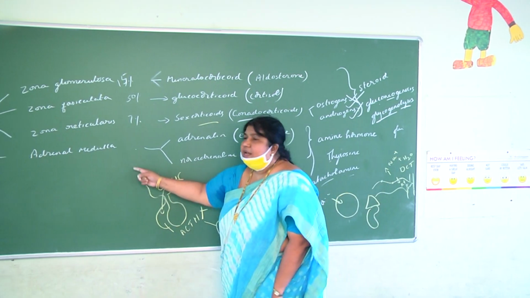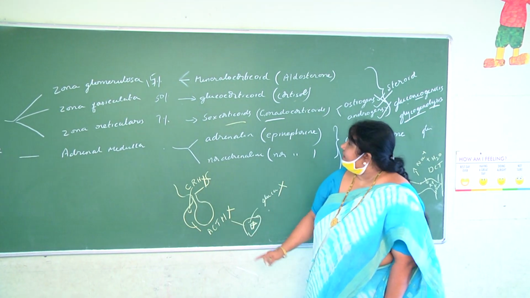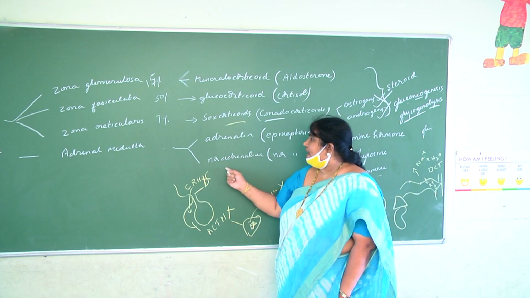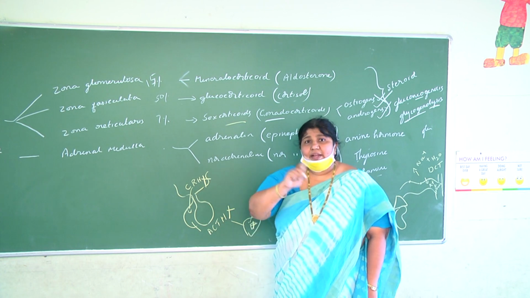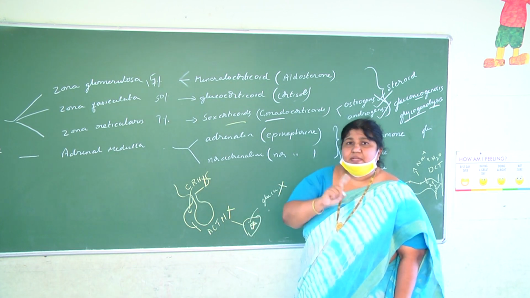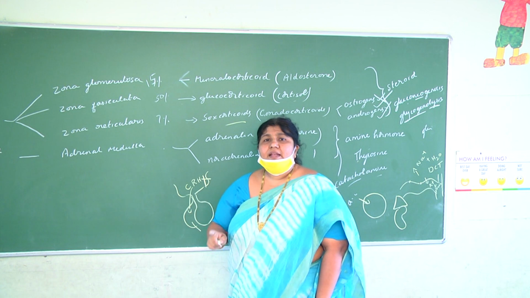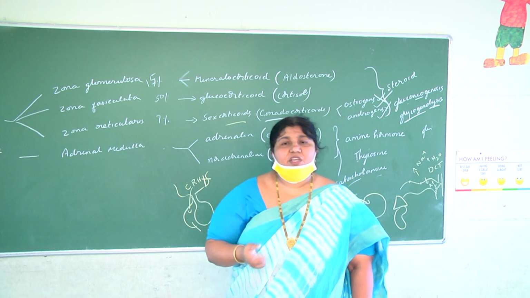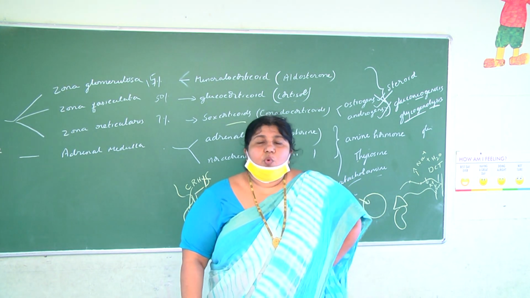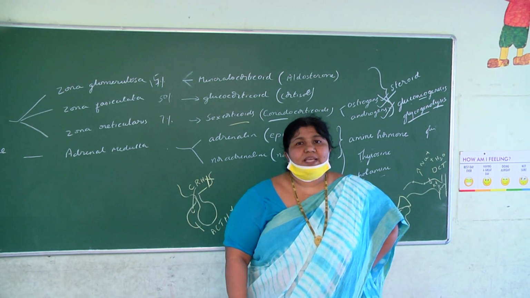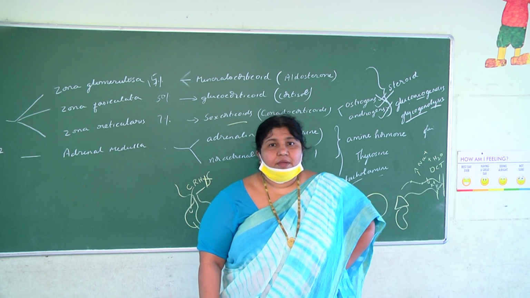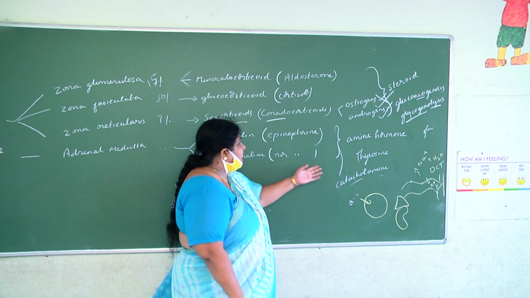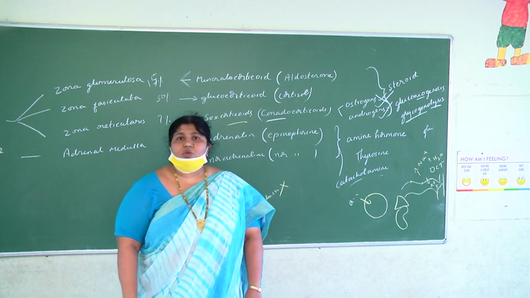What about the adrenal medulla? The adrenal medulla secretes hormones like adrenaline and noradrenaline, which are not steroid hormones, children. If a statement says all the adrenal hormones are steroids, it is a wrong statement. Only the adrenal cortex hormones are steroids. Adrenal medulla hormones are amine hormones made from the amino acid tyrosine, and they are also referred to as catecholamines.